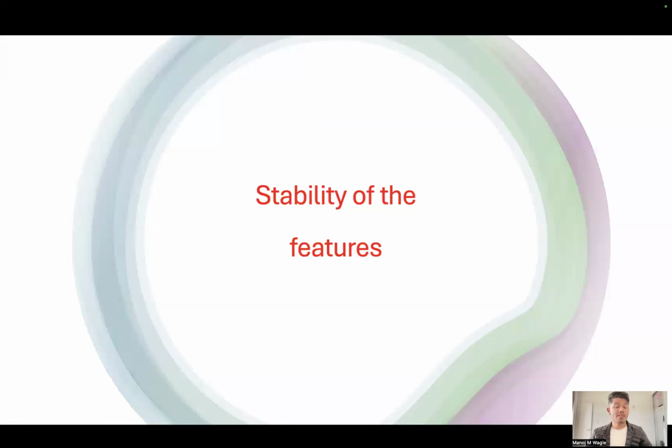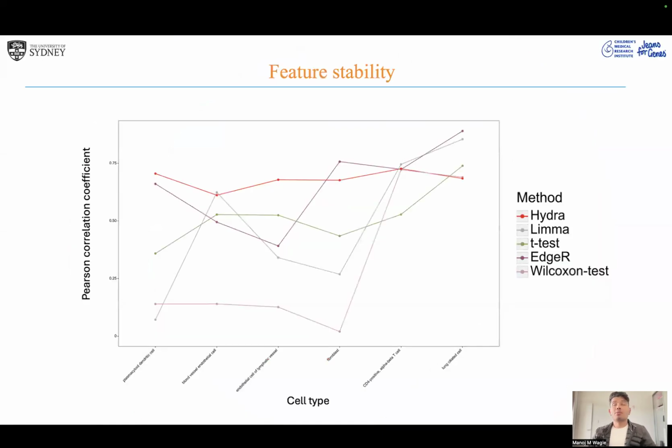One of the first things that I want to talk about is the stability of the features. What I mean by stability of the features is that when we are learning the cell identity genes, we want to select a consistent set of features. A small variability in the data set should not result in your model capturing a completely different set of genes. That is not really useful in a real-world scenario, because we often don't train every single time. We train on a reference data set and we use that to automatically annotate. This is why feature stability is quite important.